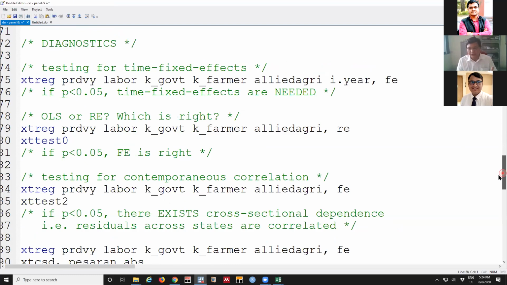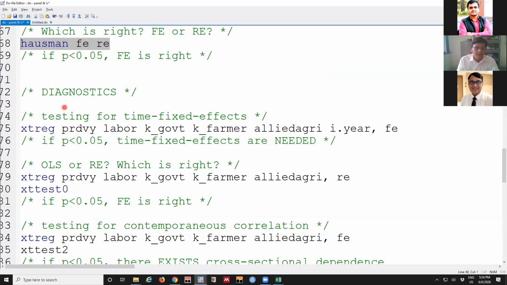Then we were looking into some diagnostic tests. This one is for testing time effect. Earlier we were saying that for each state there are individual unique characteristics, time invariant properties. In time fixed effect, what we are saying is that for each time period these variations are different. Within a time period the variations are constant, but they differ across time. We will look into this case, OLS or random effect estimates.